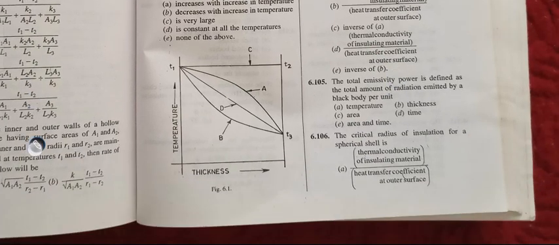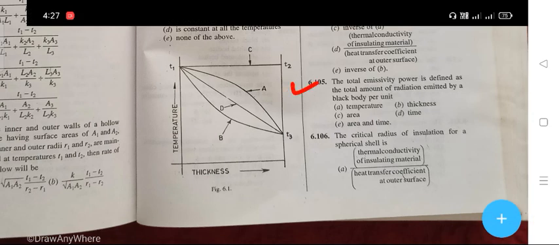The next question is, the total emissive power is defined as the total amount of radiation emitted by a black body per unit. The right answer is D, that is your time. Next question is the critical radius of insulation for the spherical shell is.